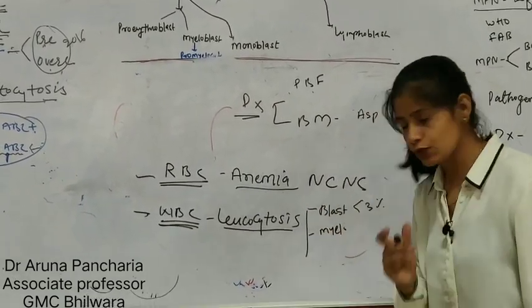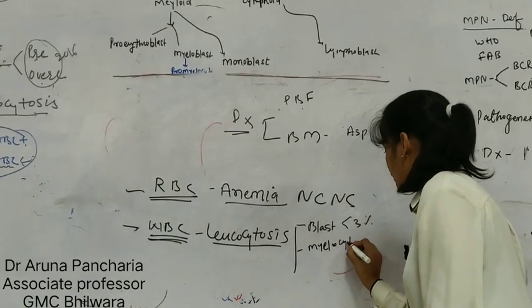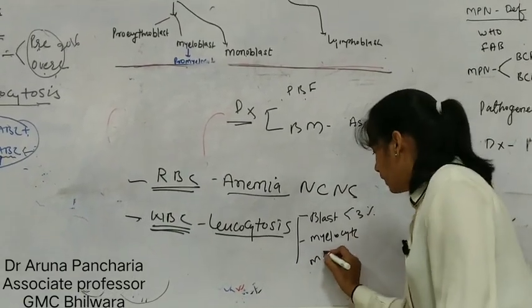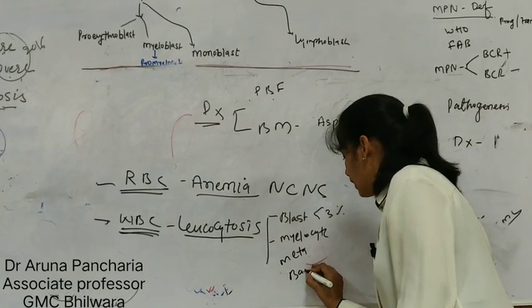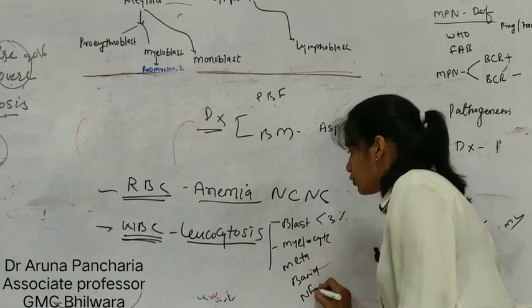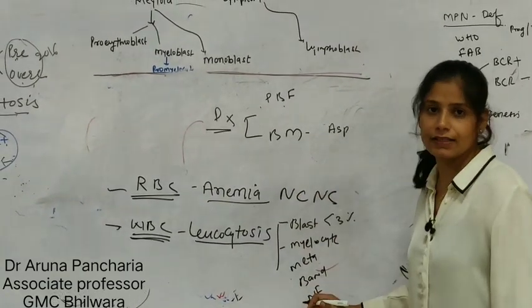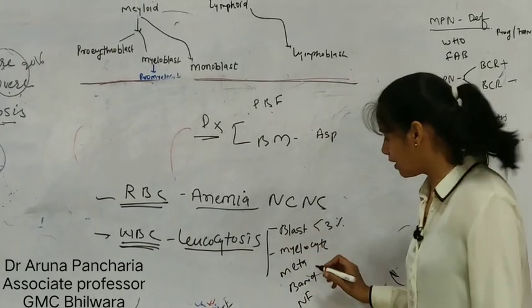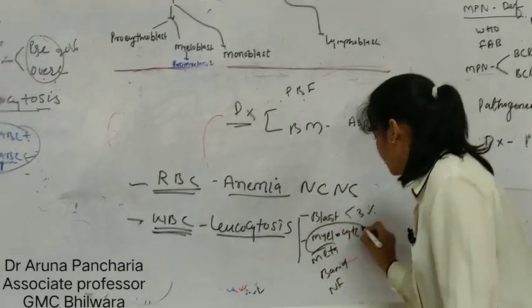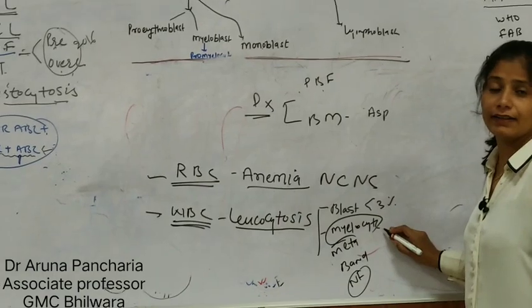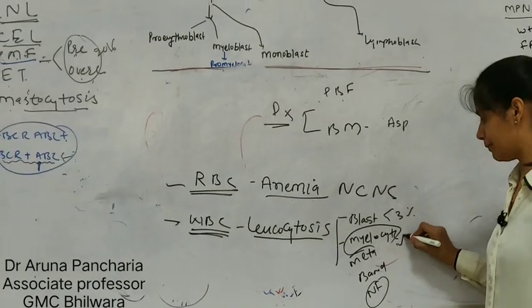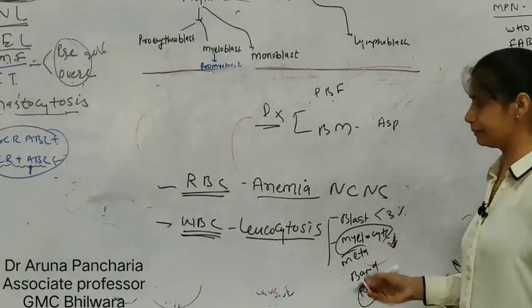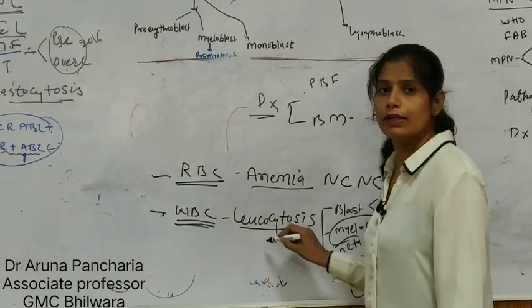Now the other thing is myelocytes. All the stages of maturation are seen, like myelocytes, metamyelocytes, band forms, and neutrophils. But importantly, myelocytes and neutrophils are prominent, so we call it a myelocyte bulge. Myelocyte bulge is seen, so WBC shows leukocytosis.